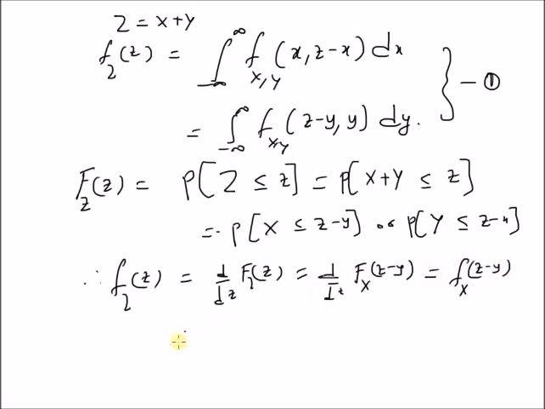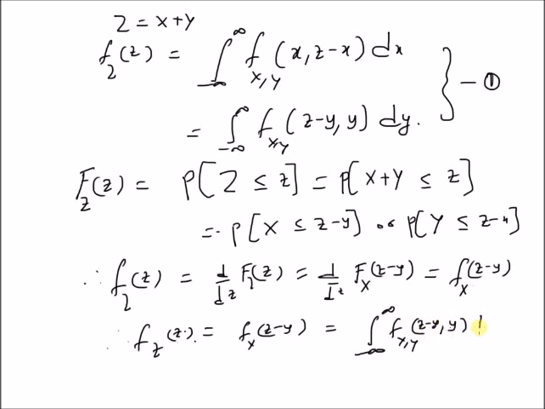Therefore f_Z(z) is equal to f_X(z minus y), which is again by definition equal to the integral from minus infinity to plus infinity of f_{X,Y}(z minus y, y) dy.